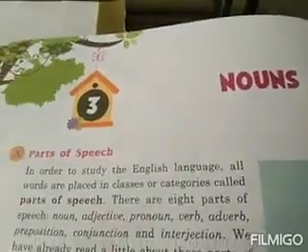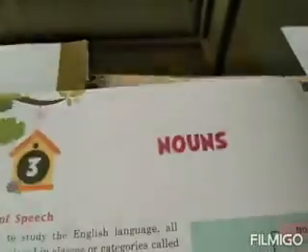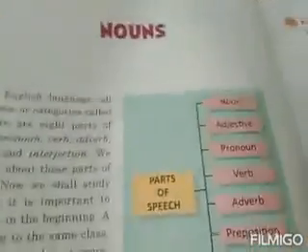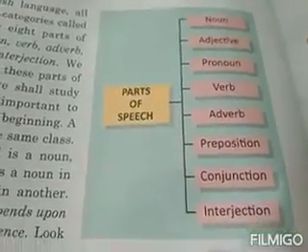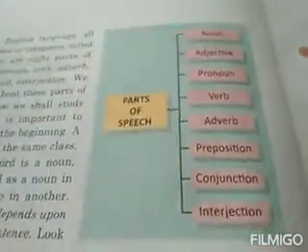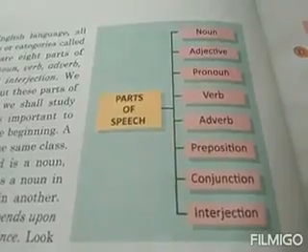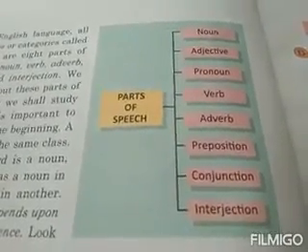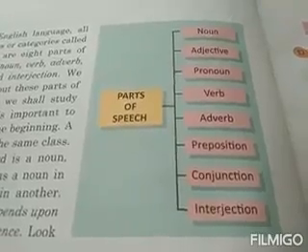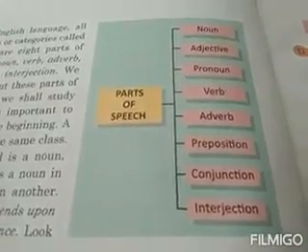Let's start further with lesson 3, nouns. Now nouns are an important part of speech. There are different parts of speech in a sentence. We'll just read out what are they. Nouns, adjectives, pronouns, verbs, adverbs, prepositions, conjunctions and interjections. All these are different parts of speech.